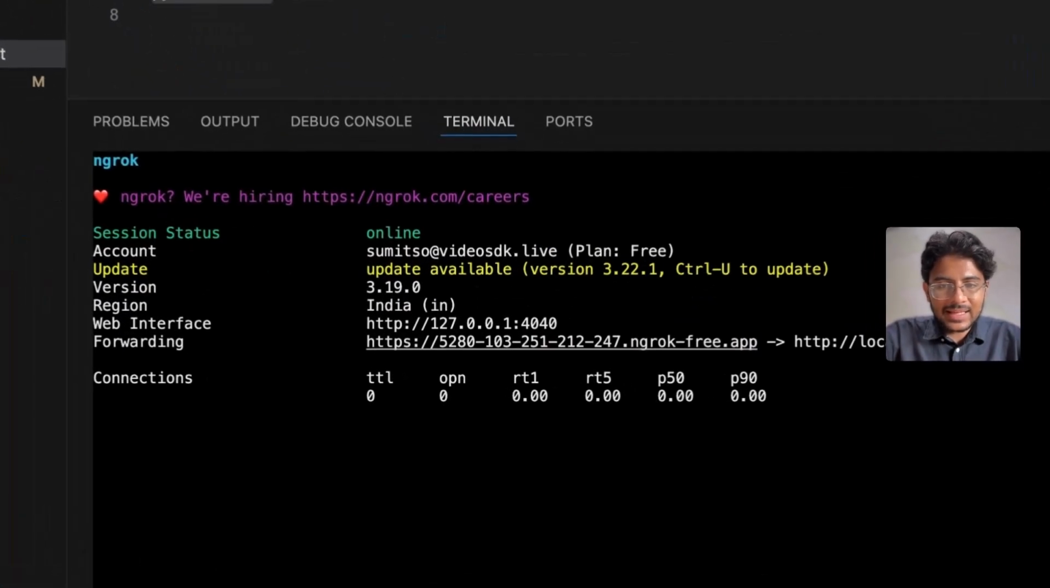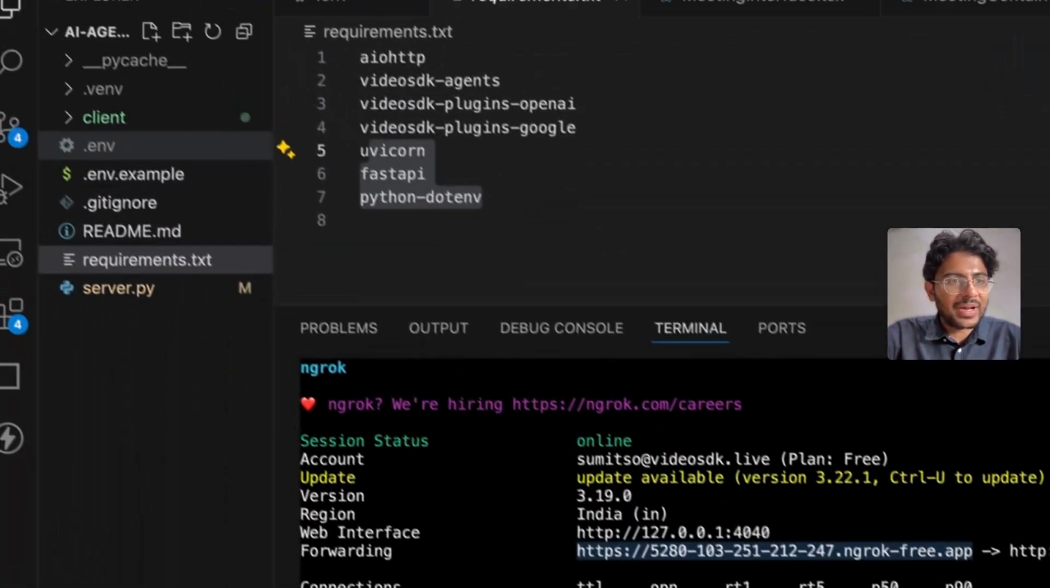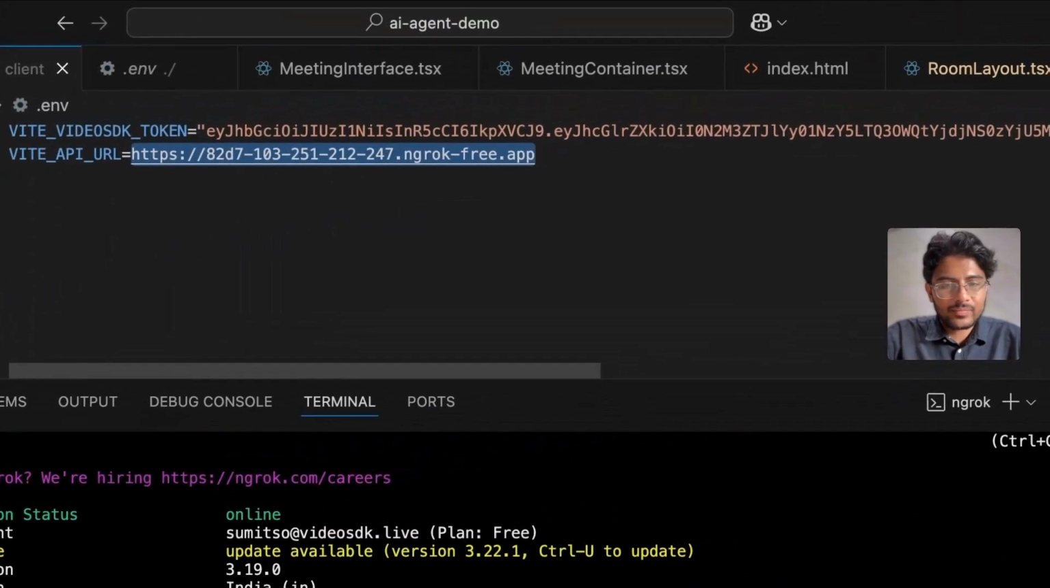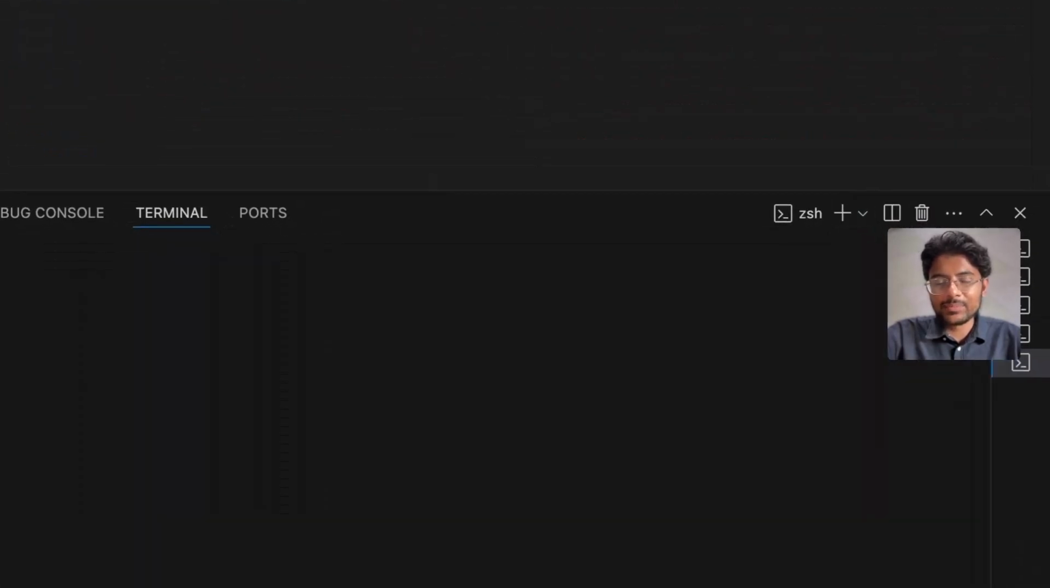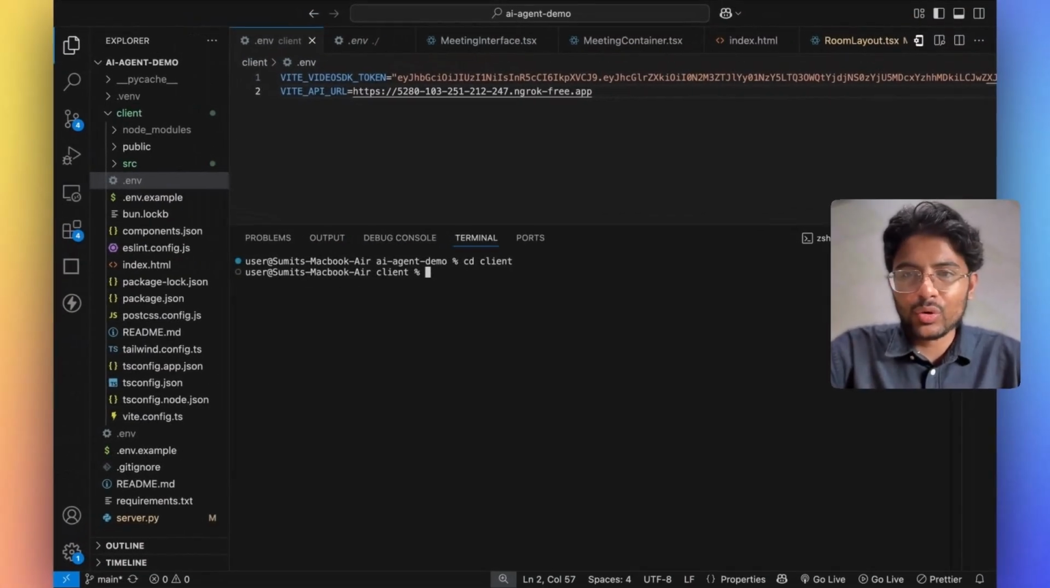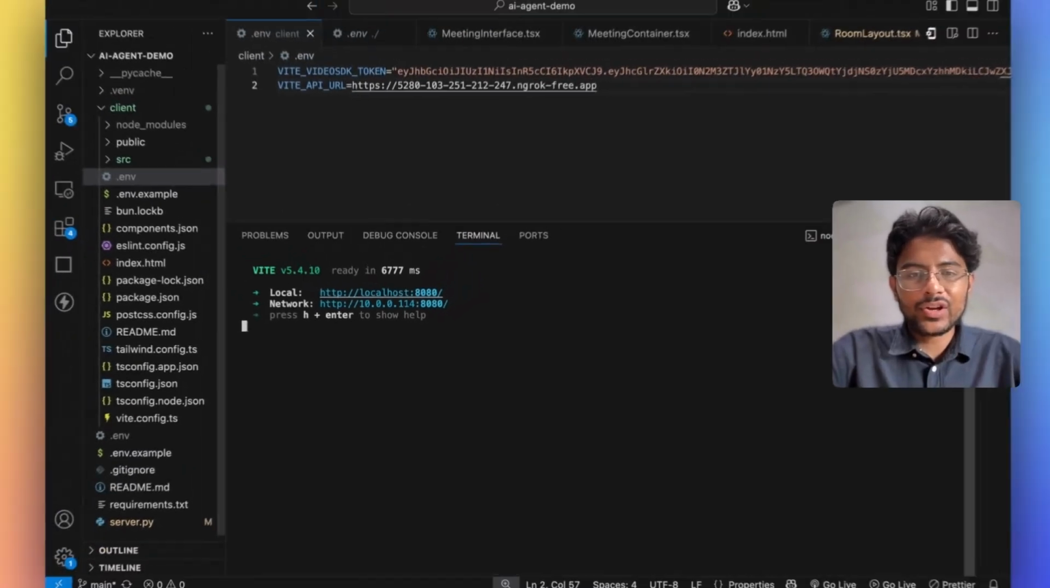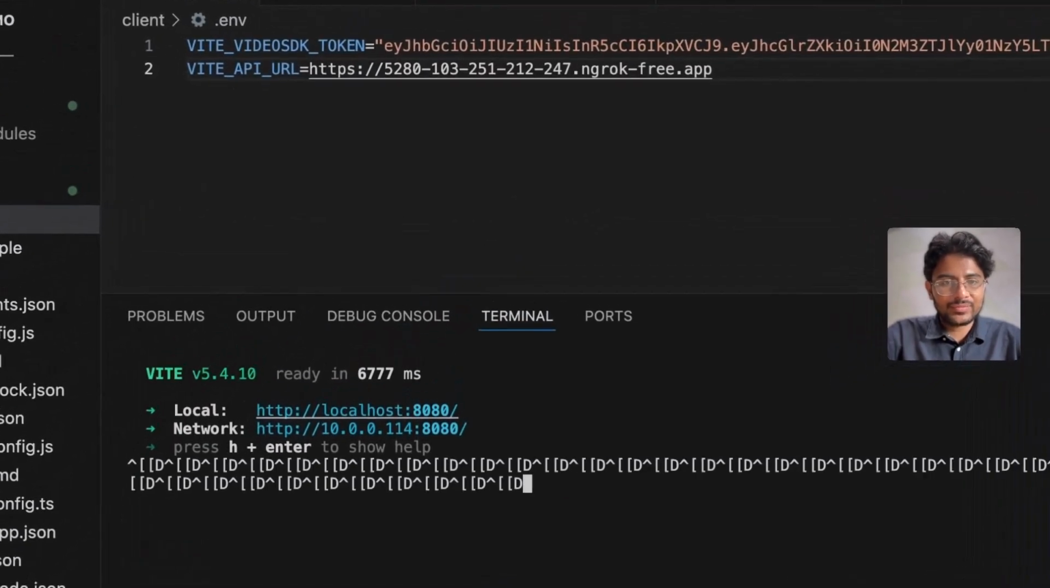I'll just simply add this URL to my env file. That's it. And next I can simply run my client app. To run the client app, first you need to install all the npm packages by simply running npm install. I've already done that. I'll just simply run my client app. So it's running on port 8080.